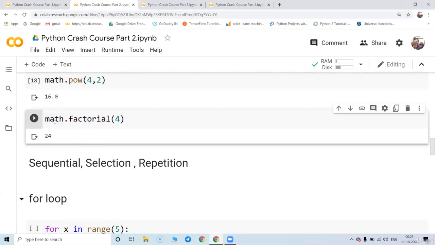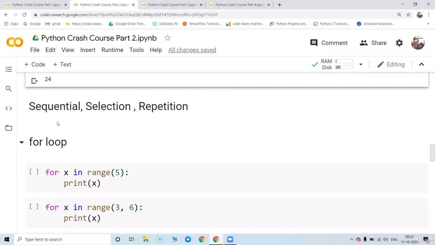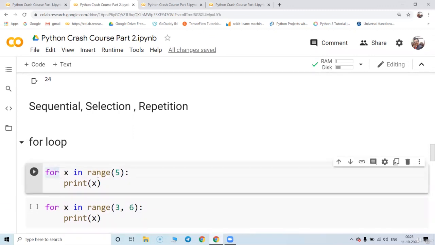Now we are going to start with sequence, selection, and repetition. This basically allows us to run our program in a controlled format. Without this, it is almost difficult to run the program in a controlled format. So let's start with the for loop. If I write it like this, for x in range 5, print x. What is the meaning of that?